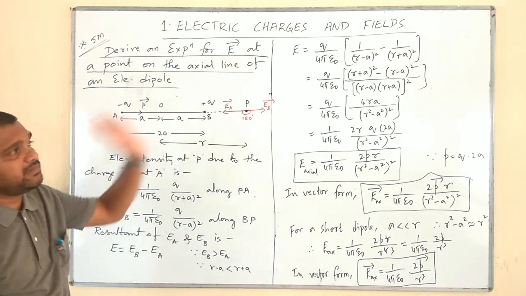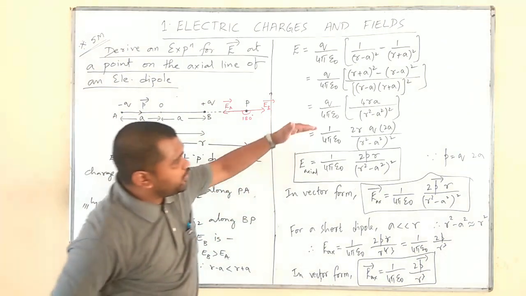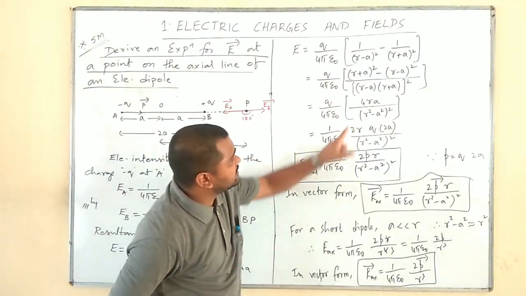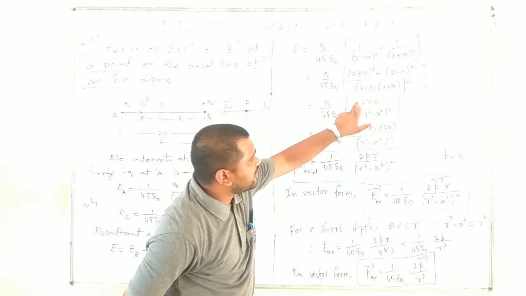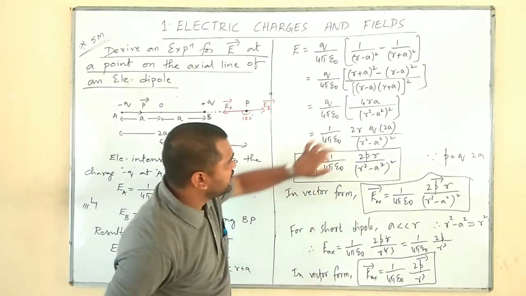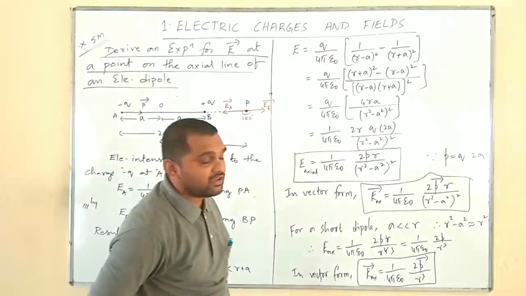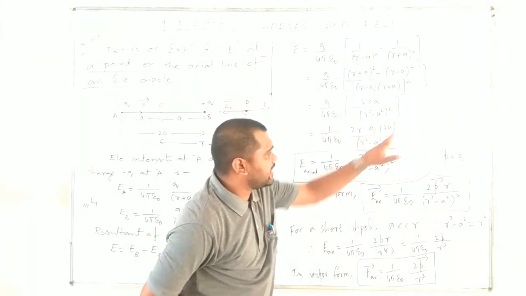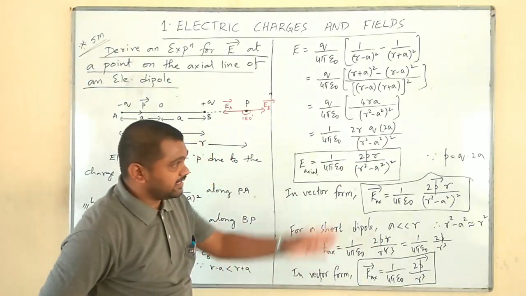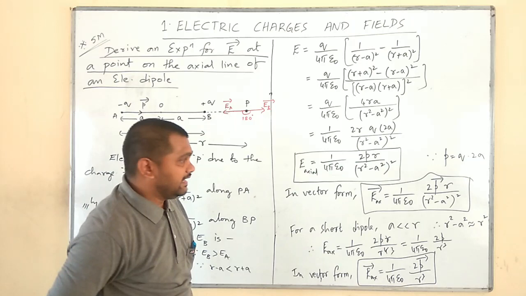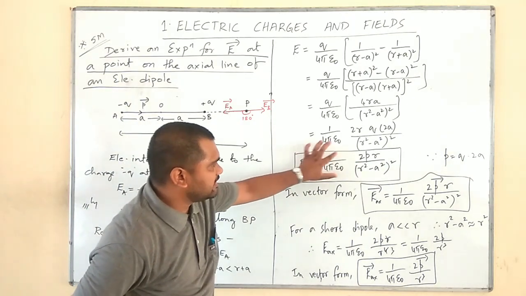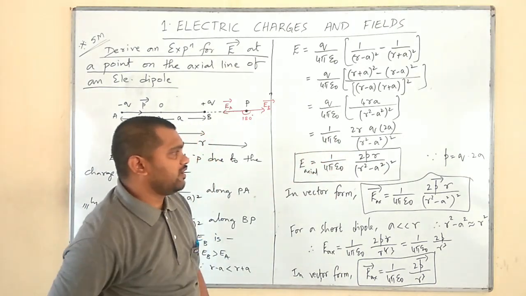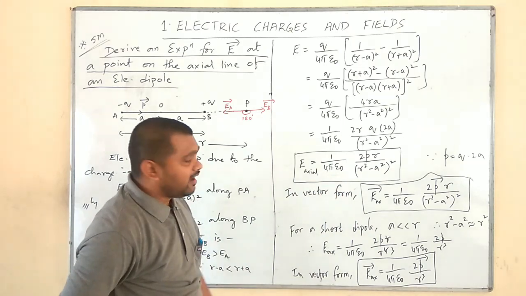Next, mathematical simplification up to here. Next, what I have written? 4 as 2 into 2, 2R into Q into 2A, because in place of Q into 2A, I can write small p, that is electric dipole moment. Therefore, E axial is equal to 1 by 4 pi epsilon naught into 2pr divided by r square minus a square whole square.